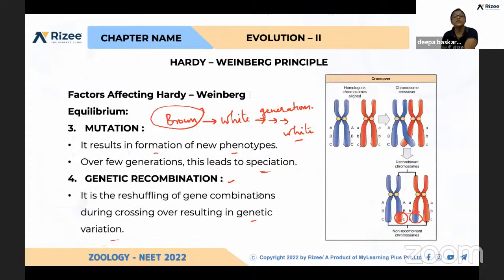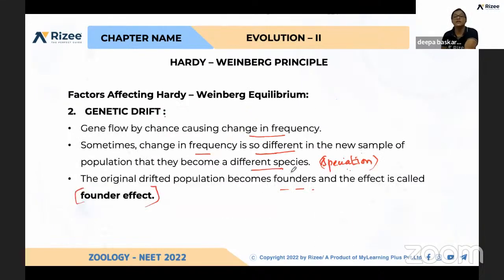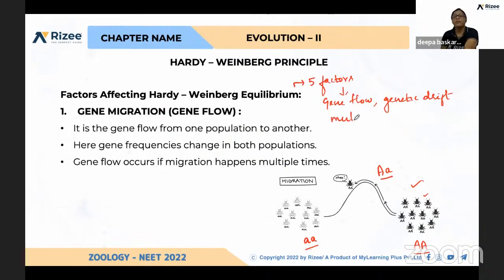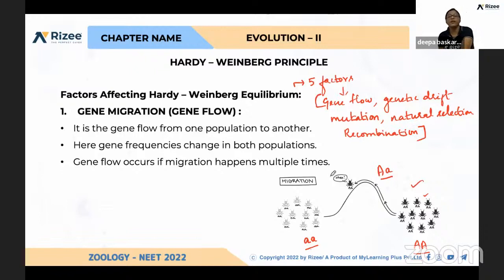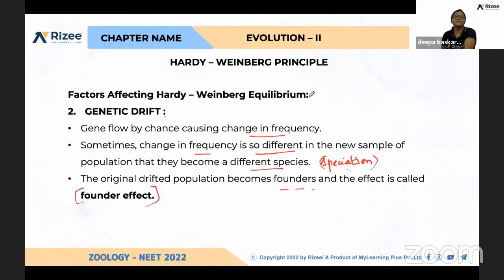And the third one is mutation, genetic recombination, and natural selection. So what do you mean by mutation? A sudden change. And the fourth one is natural selection and recombination. So these are the 5 factors which will influence, which will change the Hardy-Weinberg equilibrium. Apart from this, if the normal conditions are there, this Hardy-Weinberg equilibrium will be maintained. P plus Q is equal to 1.